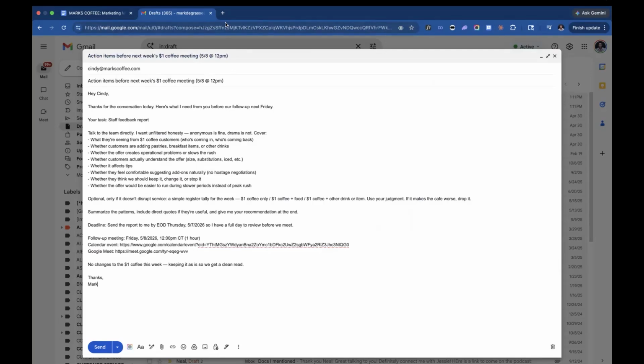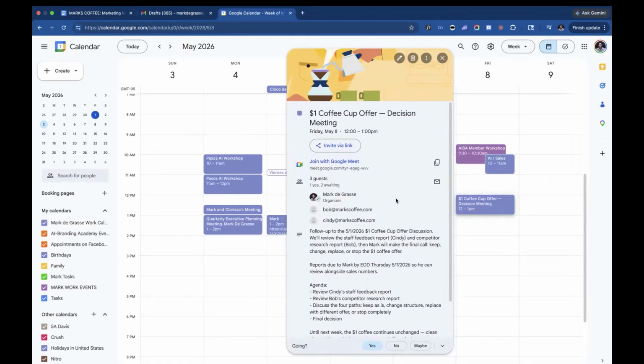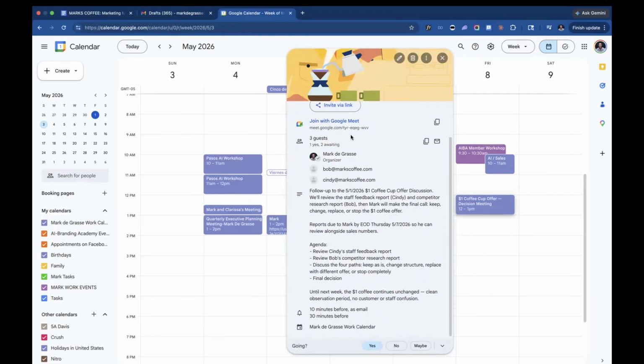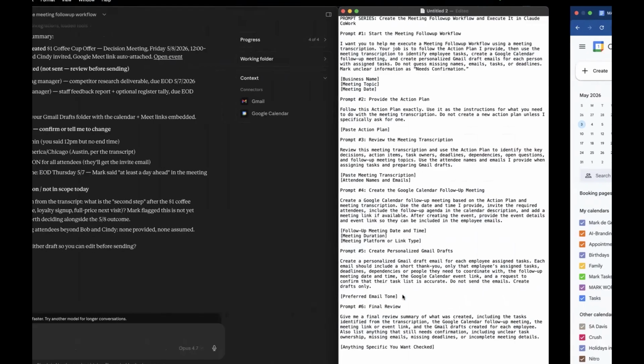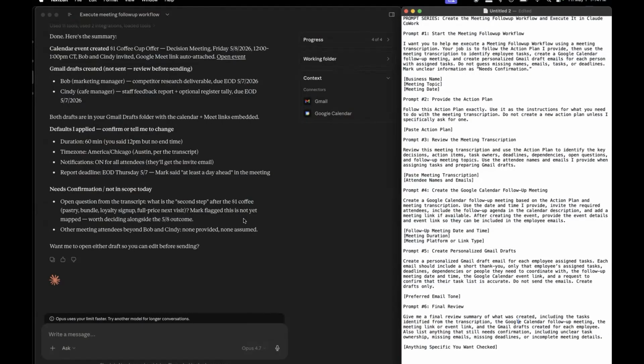Let's go and check out the calendar. All right, so here we have the calendar event that it made. Put a little picture up here, which looks nice. Has my Google Meet all set up. Has a description of what this is and actually the agenda for the meeting itself. And again, I didn't have to do any of this. So even though this may have only taken me 5, 10, 15 minutes to put together, I still didn't have to do it. And now when I go back to run this process, I know what it's going to do, and I can spend even less time doing it.